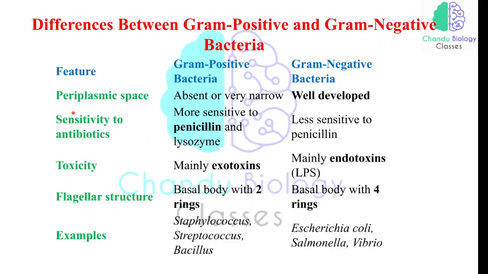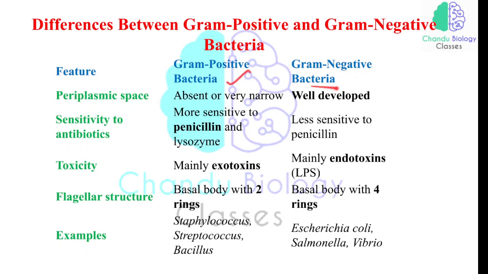Now, the periplasmic space. The space will be larger in gram-negative bacteria, so that is well developed. Here the space will be absent or very narrow. Okay. With respect to sensitivity to antibiotics, whenever we are studying archaebacteria and eubacteria, the eubacteria are sensitive to antibiotics. The archaebacteria will not be sensitive to antibiotics.